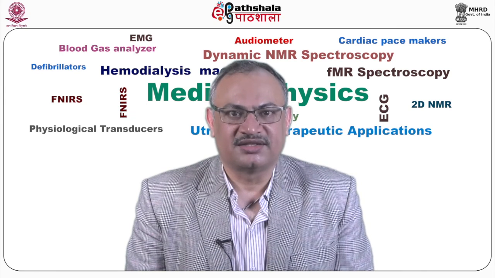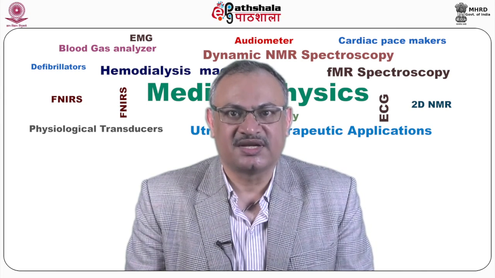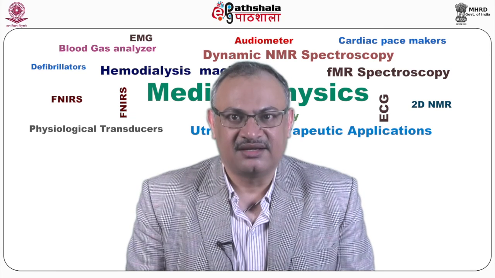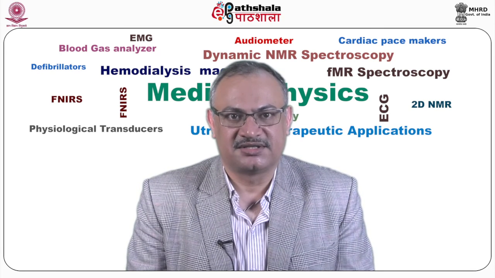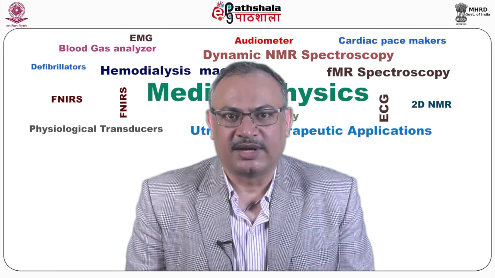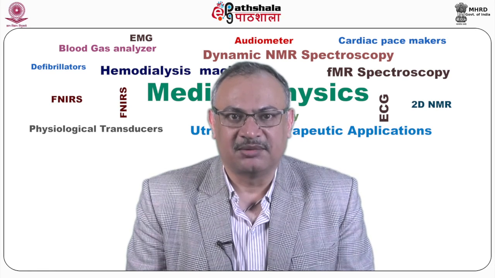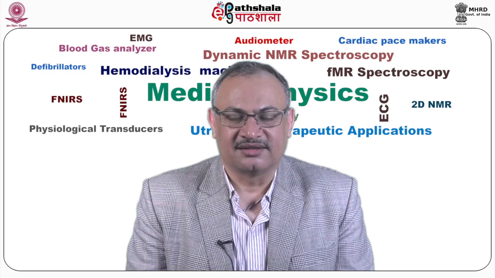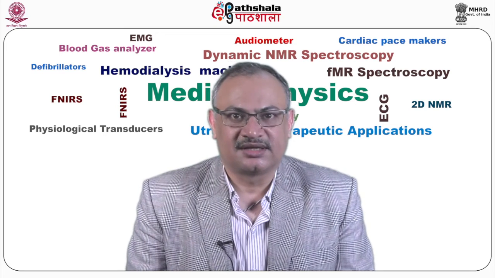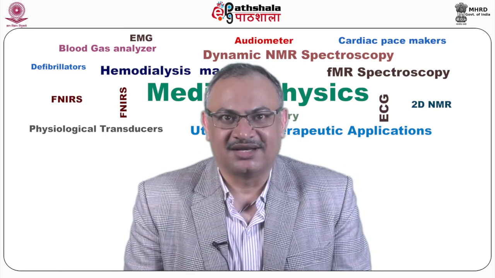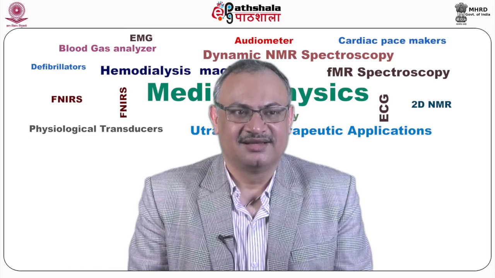The electron polarization subsequently produces a change in the magnetic field that is sensed by the coupled spin. These couplings provide information on the connectivity between atoms that are chemically bonded to one another. Here I must tell you that the scalar couplings are independent of magnetic field strength.